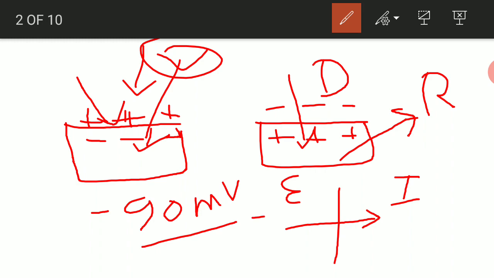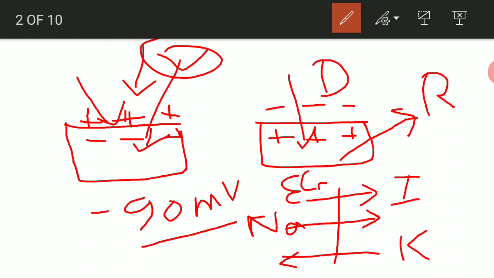For potassium, because intracellular potassium is more than extracellular, the gradient will be from inside to outside. And for calcium, the gradient will be from extracellular to intracellular. So these three ions we will discuss during cardiac action potential generation. Please remember this point.